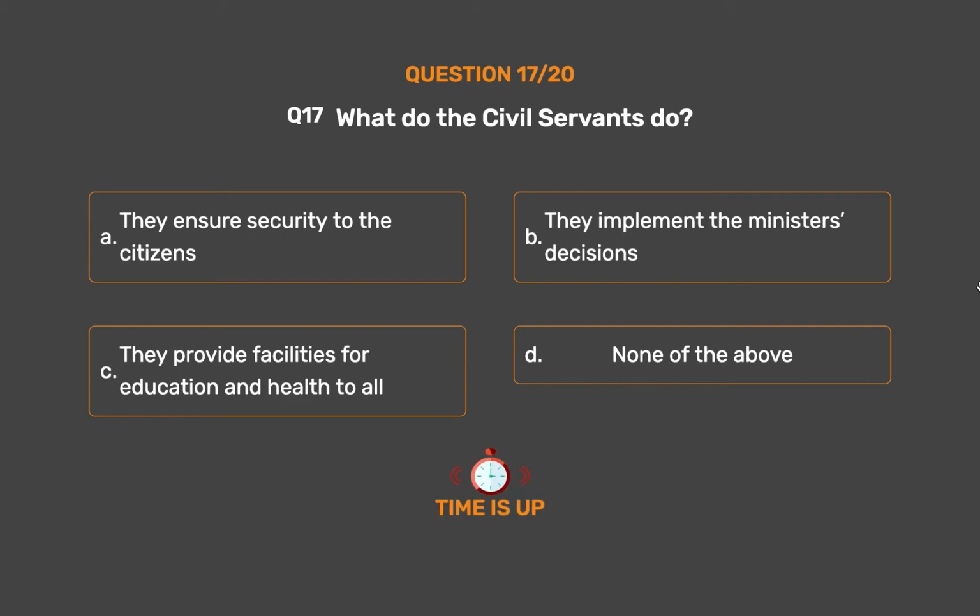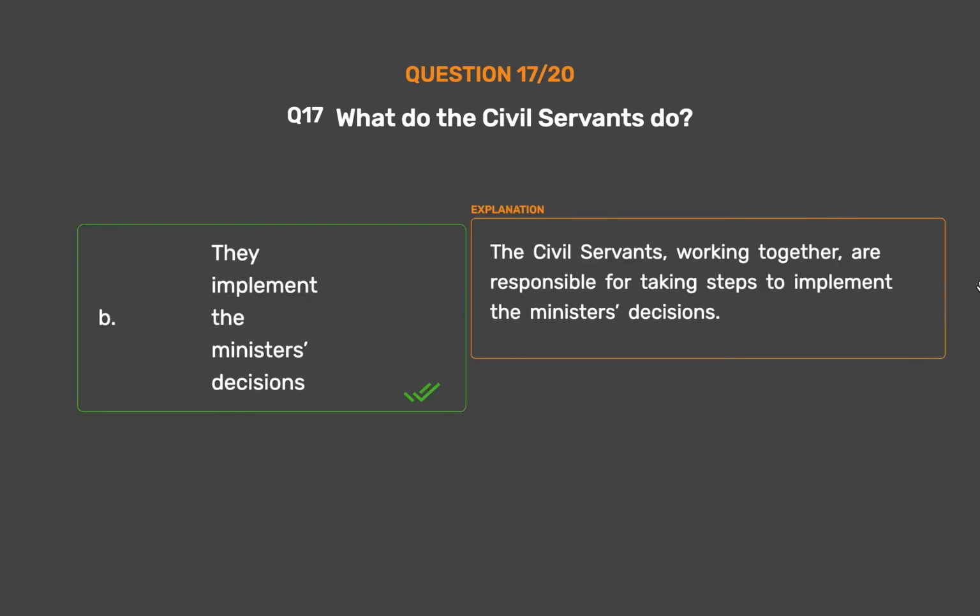The correct answer is option B. They implement the minister's decisions. The civil servants, working together, are responsible for taking steps to implement the minister's decisions.